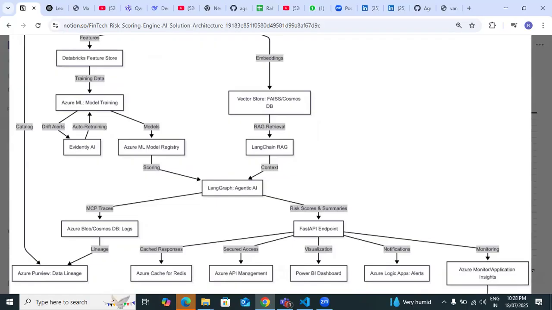Then LangGraph is there. Then Azure Blob, Cosmos DB. I can use either Cosmos DB or Azure Blob. Yeah, that is fine. You are just pushing into the database, basically after LangGraph has done its work.